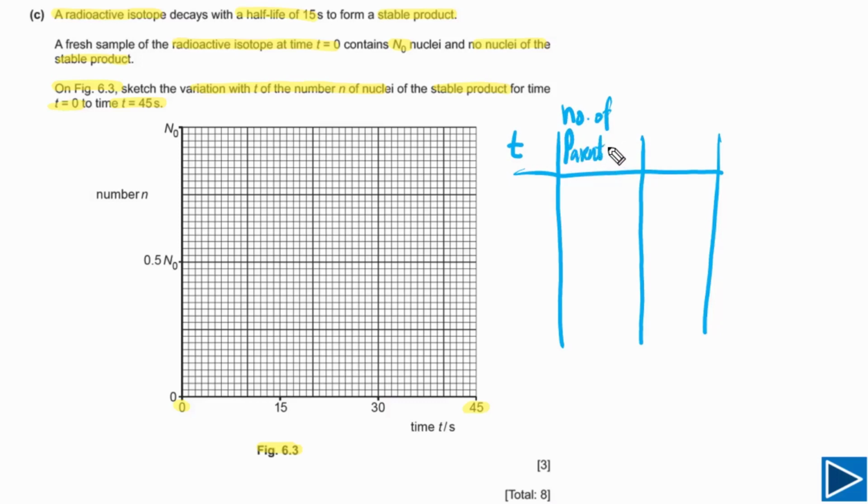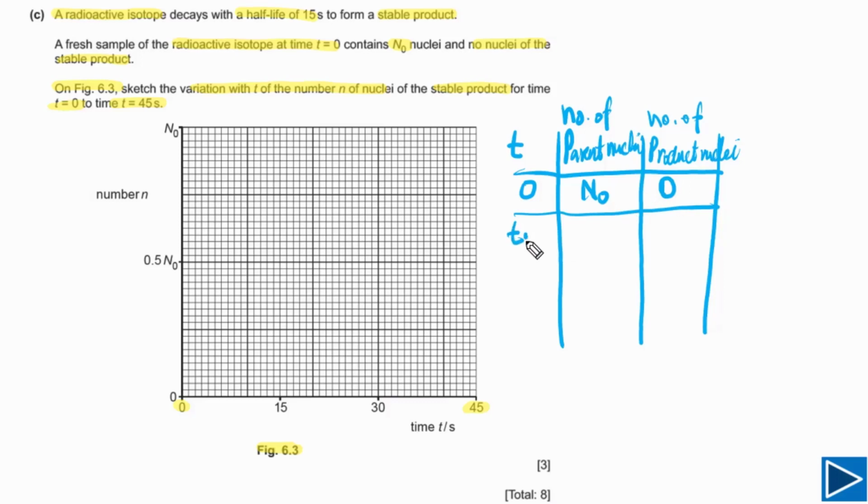In the third column, let's say we have number of daughter nuclei, or simply we can say number of product nuclei. At time t equal to 0, there are only parent nuclei, so that is equal to n naught, and there are no product nuclei, so this is 0.